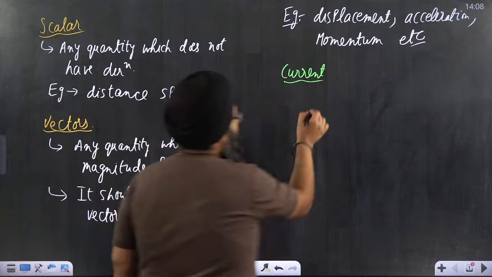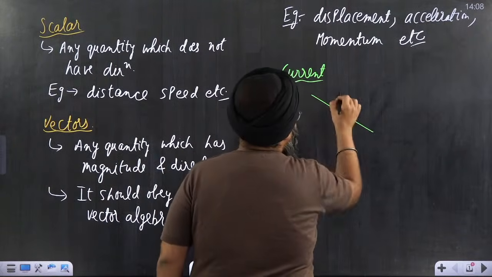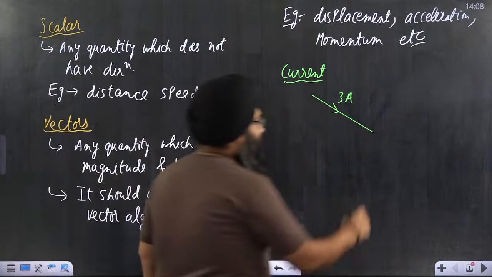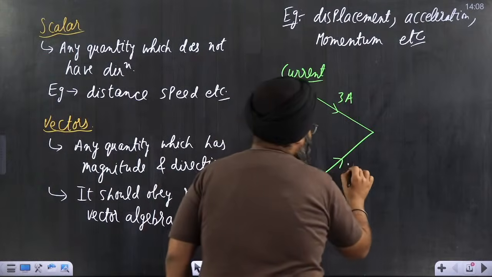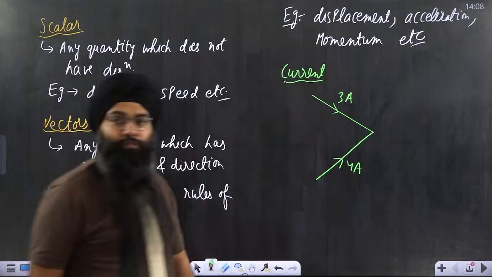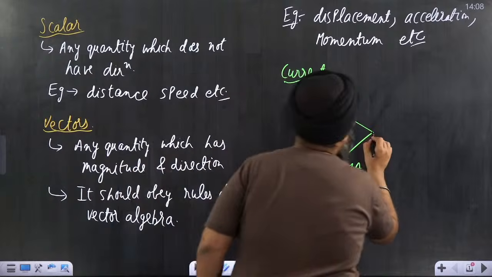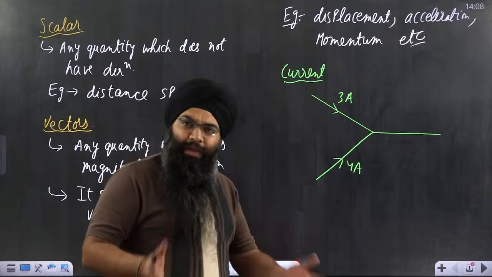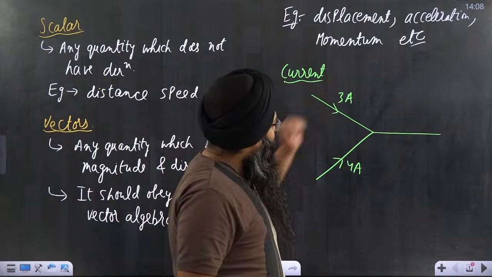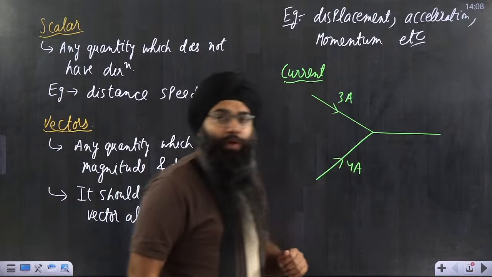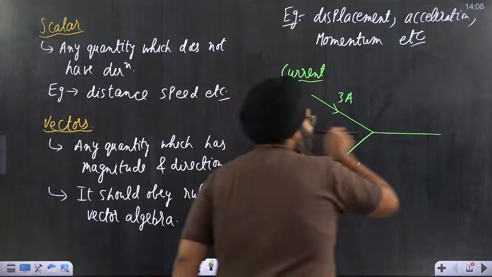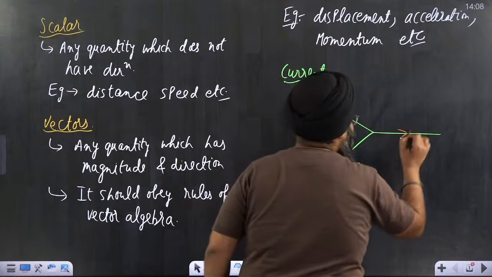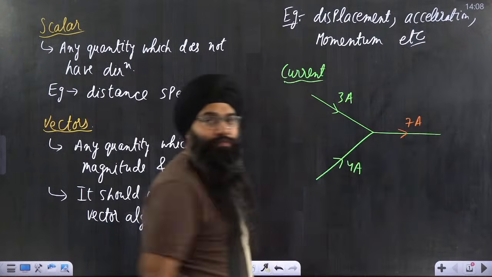Let us suppose there is a wire in which a 3 ampere current is going, and another wire in which a 4 ampere current is going, and one more wire here. This is a very basic example: if 3 ampere current is going in this direction and 4 ampere in this direction, then in this particular direction 7 ampere of current will flow.